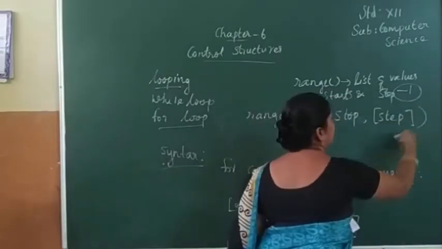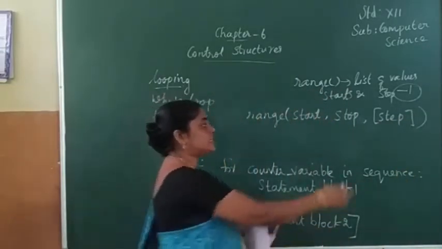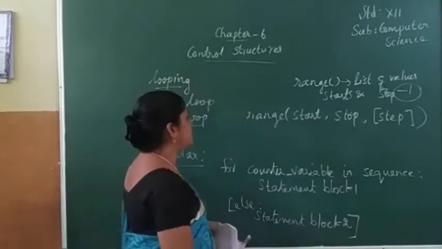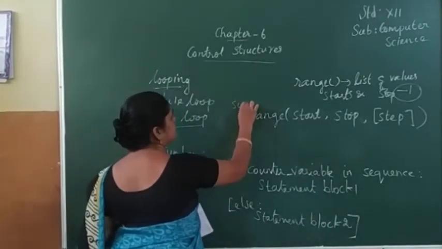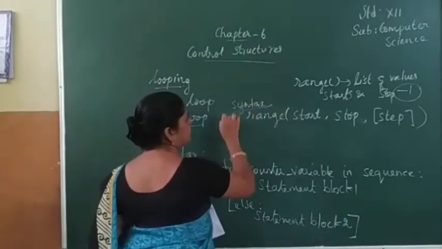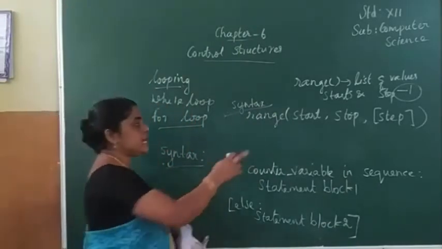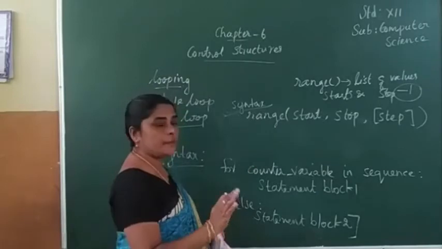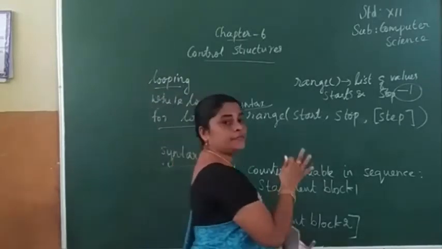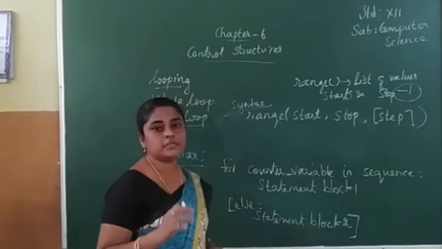Sometimes this step value will be optional, so it is given in square brackets. So this is the syntax for range: range(start, stop, step). Start is the initial value, stop is the ending value, and step is the increment or decrement value.